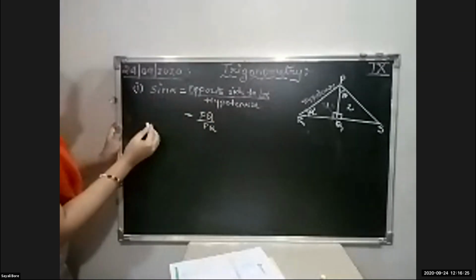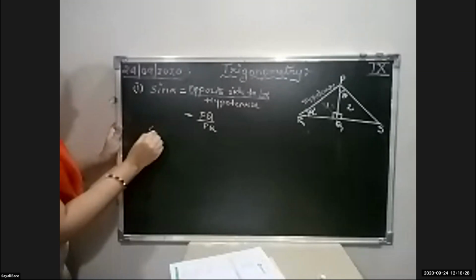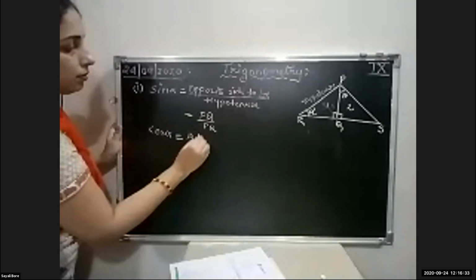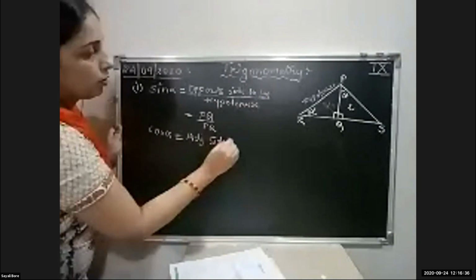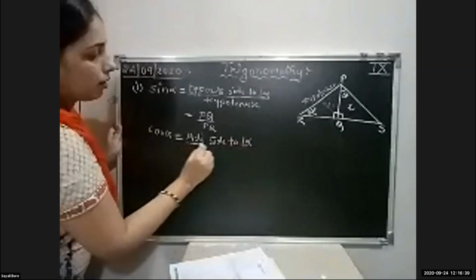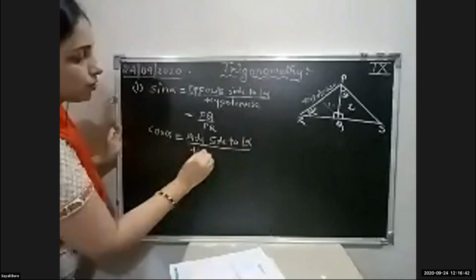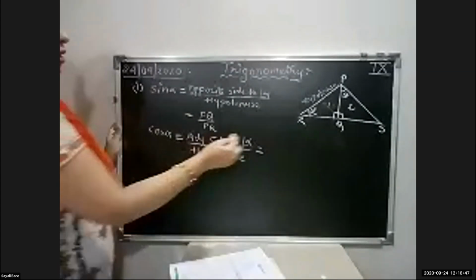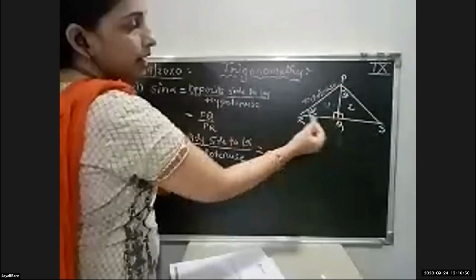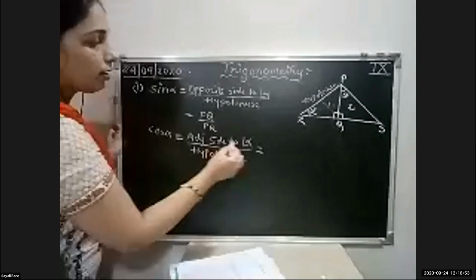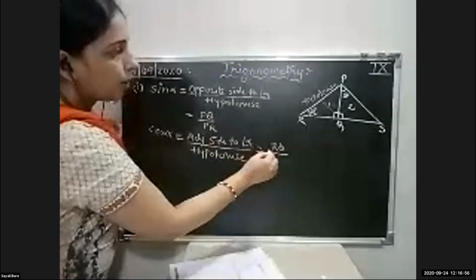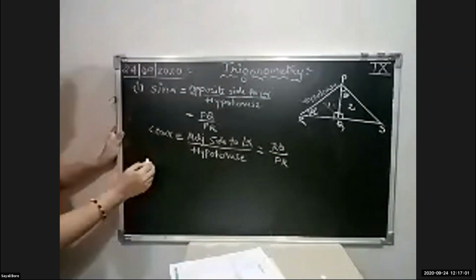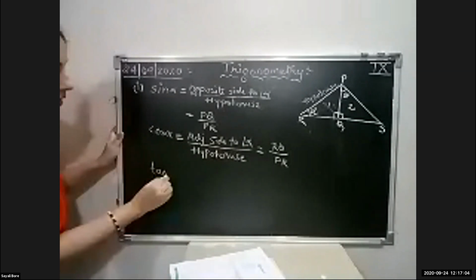Same way, cos alpha is the adjacent side to angle alpha upon hypotenuse. PQ is the opposite, so RQ, the remaining third side, will be the adjacent. So RQ upon PR. The third one asked is tan alpha.